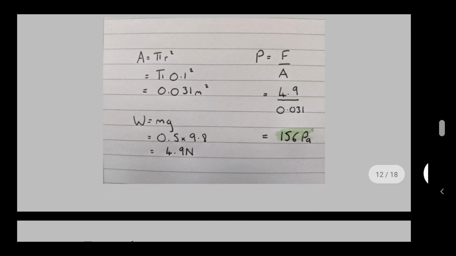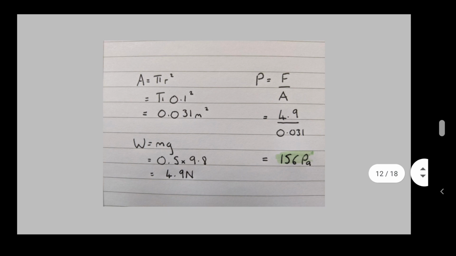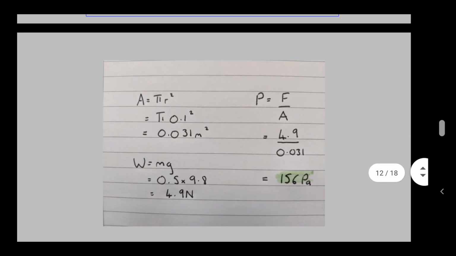We also need to find the force. The force in this case is just going to be the weight that's acting down the way. So I'm just going to use W equals mg, which is 0.5 times 9.8, which gives me 4.9. So I put those two things into the equation, and it's P equals F over A, 4.9 divided by that answer, and I get 156 pascals.